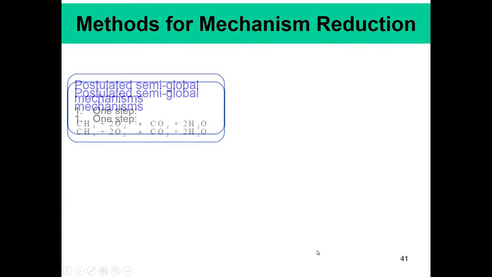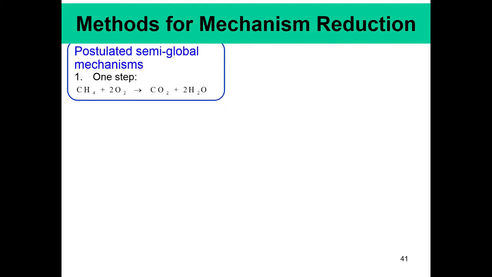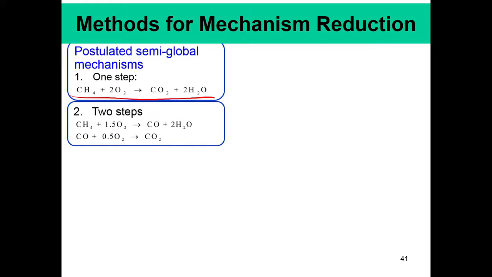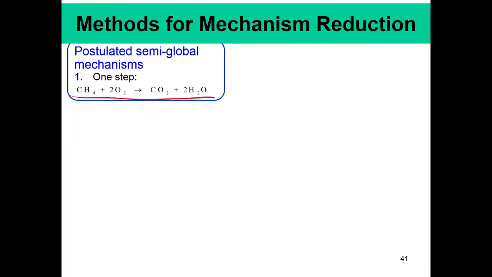Okay. Now, for example, of course the simplest reaction one can think of is the one step. This is CH4 goes to CO2 plus H2O. Now, of course, we already know by now that CH4 does not go to CO2 in one step, and even CO2 cannot be formed in one step, it comes from CO. So, we need to have CO in there.